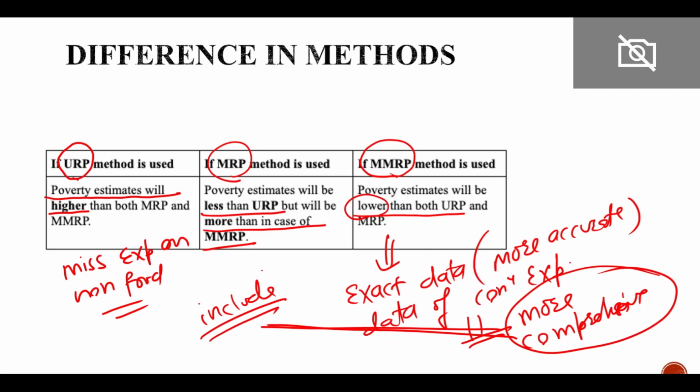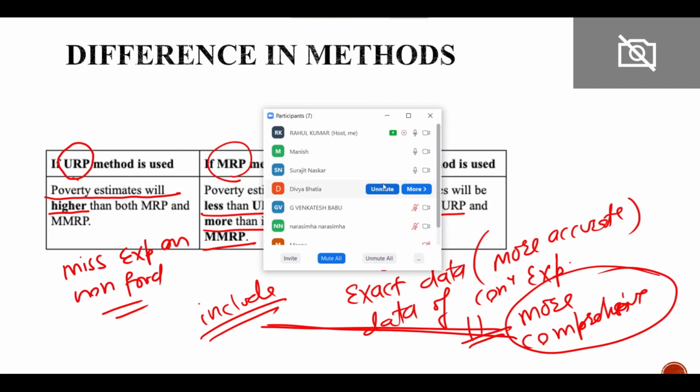So definitely the consumption expenditure will increase, and if consumption expenditure increases, then there are chances that the person will be classified as below the poverty line, right? Sorry, will be classified as above the poverty line. There are high chances the person will be classified as above the poverty line under MMRP.